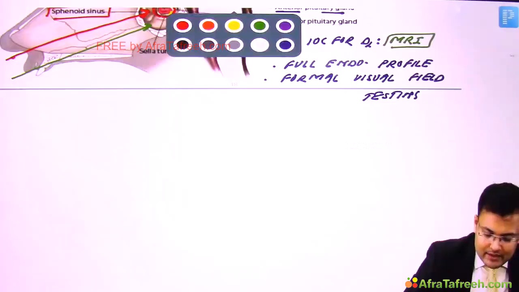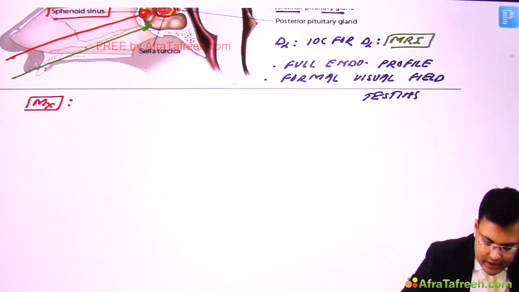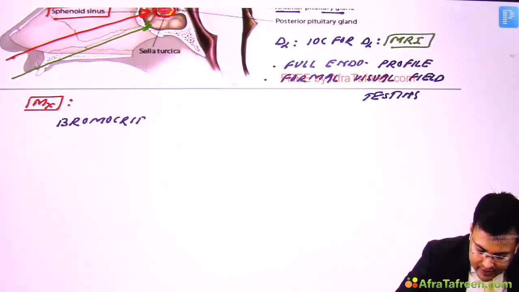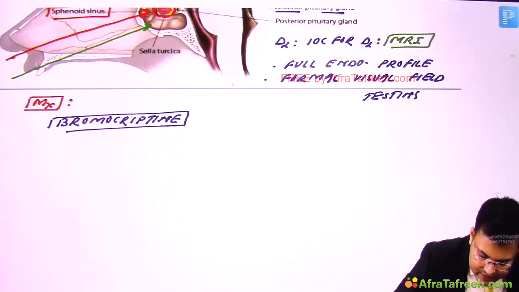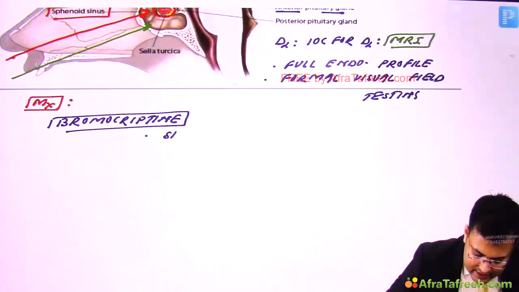So see the management. We can go for medical management. So we can give bromocriptine, which is a dopamine agonist. Clear? And it can shrink the prolactinoma.